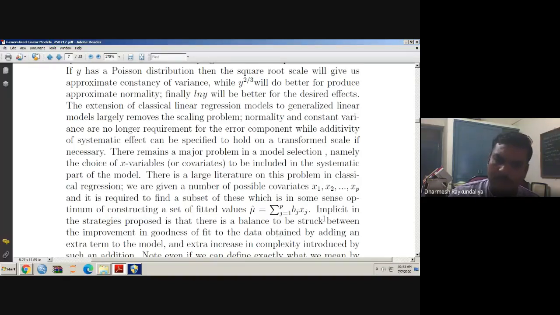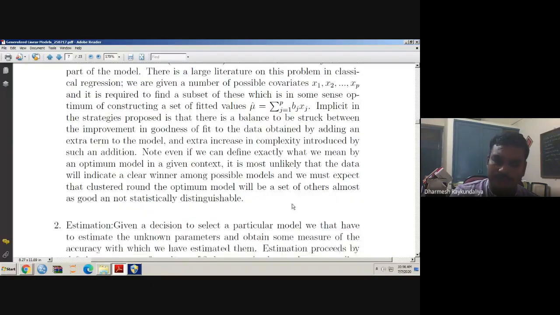Well, what happens if we add more variables to the model? Of course, the model improves further and further, but it also simultaneously increases the complexity. So we require a model which is less complex and explains the maximum information contained in y. That is how we are looking for the parsimony of the model.